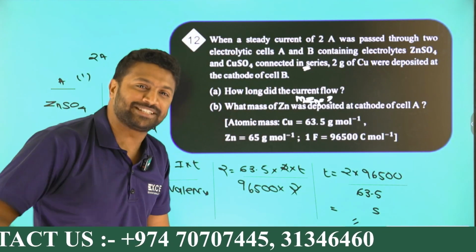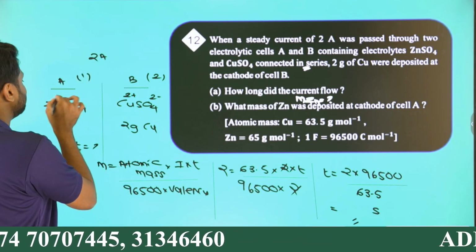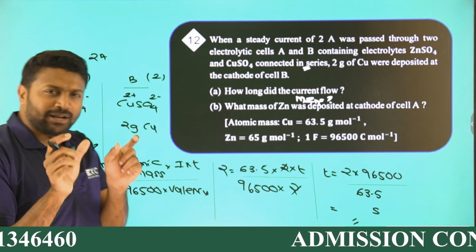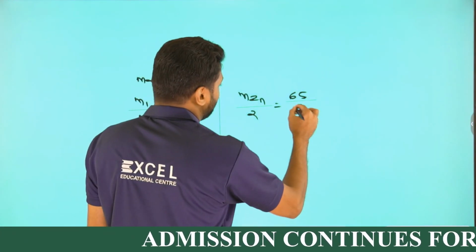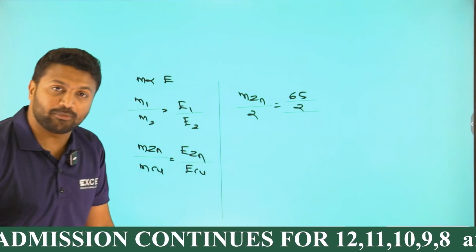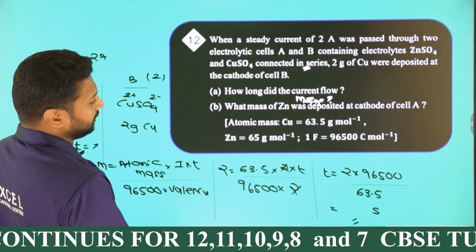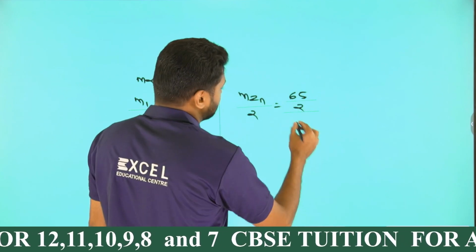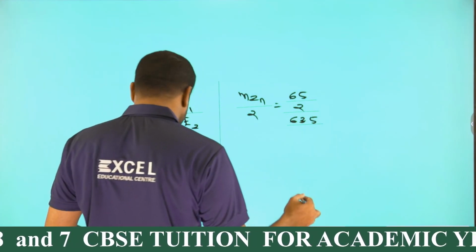In the case of zinc, the same situation as copper. For zinc, we'll be having Zn2+ and SO4 2-. So I can say the charge of metal zinc is 2, divided by the equivalent mass of copper. Equivalent mass is again atomic mass by valency. For copper, the atomic mass is given to be 63.5, divided by valency.